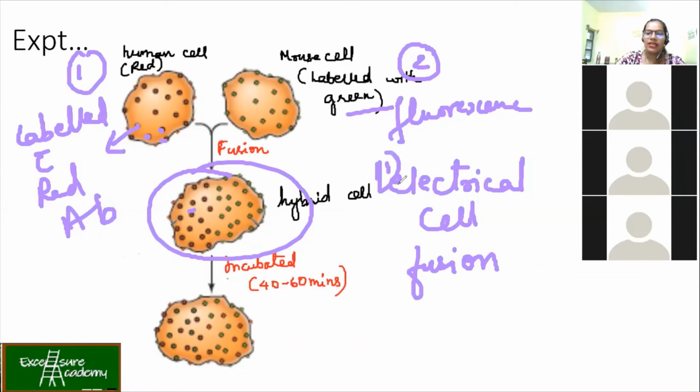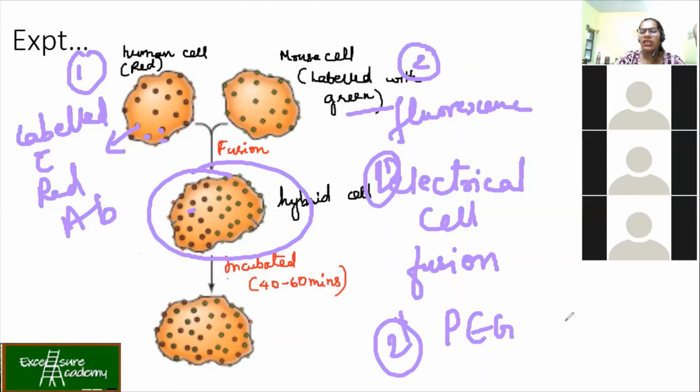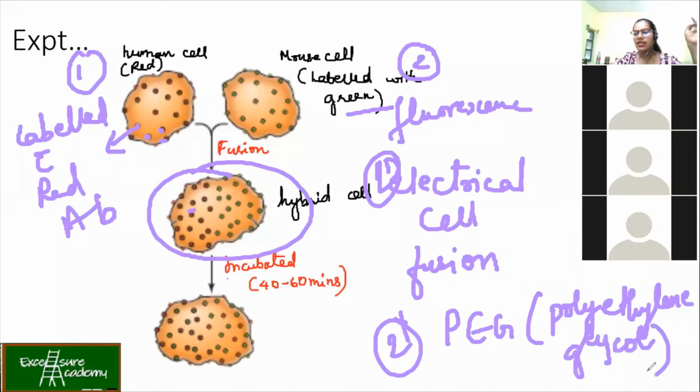The second method is using PEG. Now what is PEG? All these things you need to remember, okay? Nobody is going to ask the procedure, but they might ask you what the methods are. Polyethylene glycol, please remember. So what are the two methods of cell fusion? Electrical cell fusion, where you give an electrical spark, but you need to bring the two cells together. There is no point if the cells are far away. So you bring them together, then give the electrical spark, and the membrane permeability becomes weak and then they fuse together.